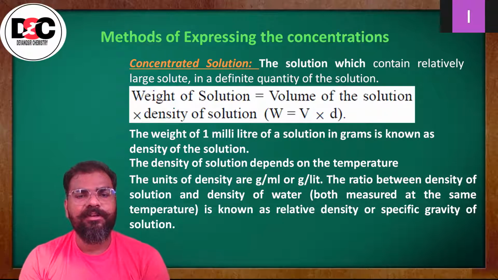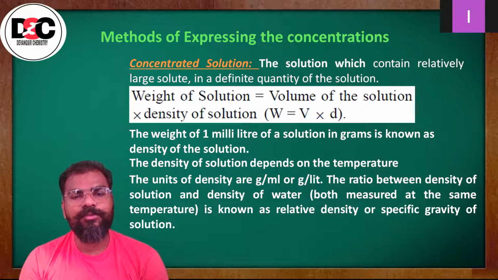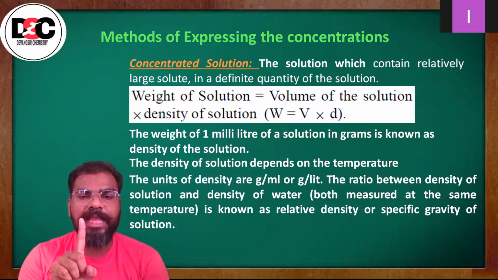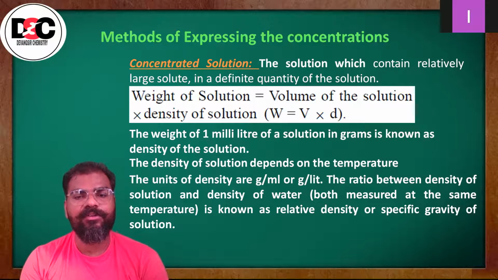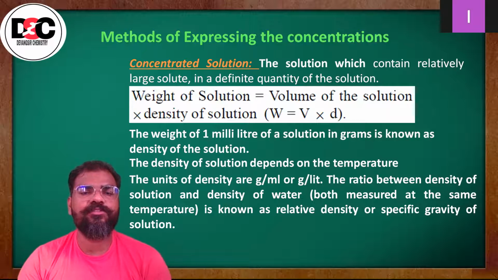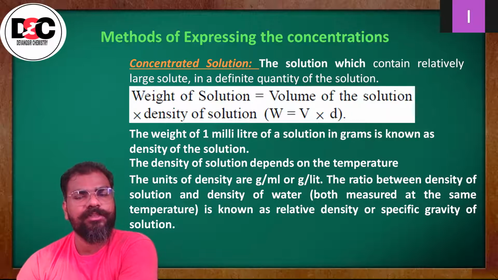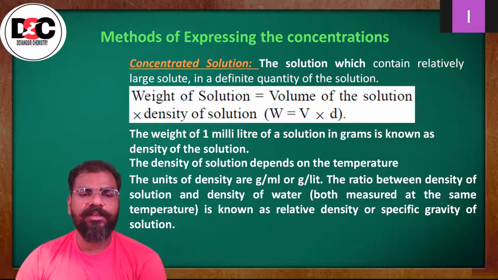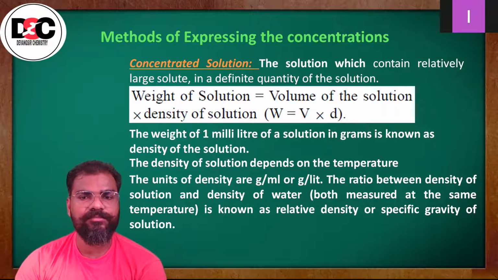Now, the weight of 1 milliliter of a solution in gram is known as the density of the solution. The weight of 1 ml of a solution in gram is considered to be the density of a solution. Then, the density of a solution depends on the temperature. As the temperature varies, the density is also going to vary. The units of density are gram per ml or gram per liter.